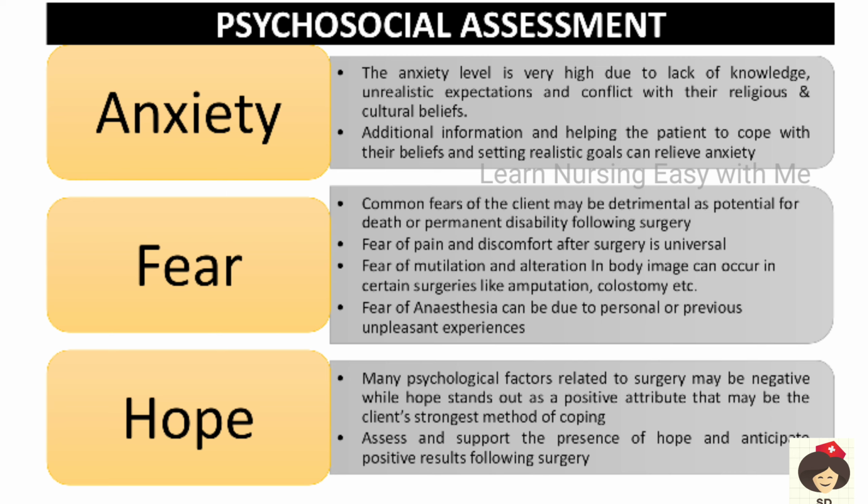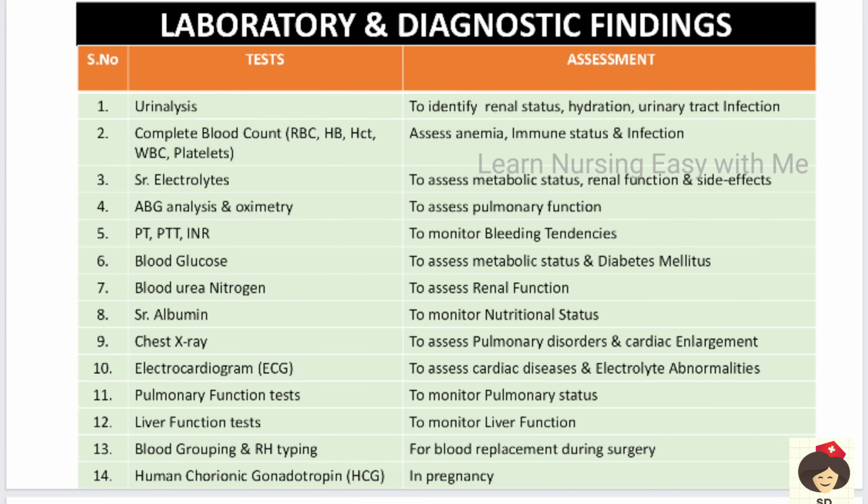Next is laboratory findings. These are the tests done prior to surgery, and also according to the focused assessment and the type of surgical procedure. So there can be more laboratory findings also.